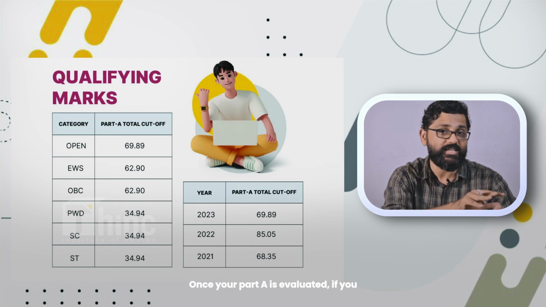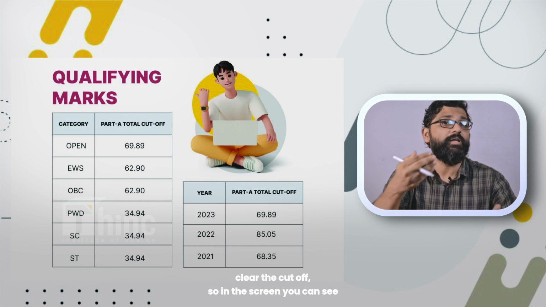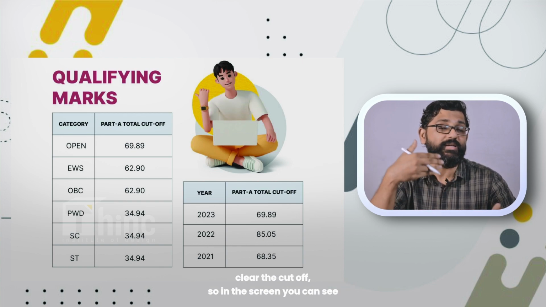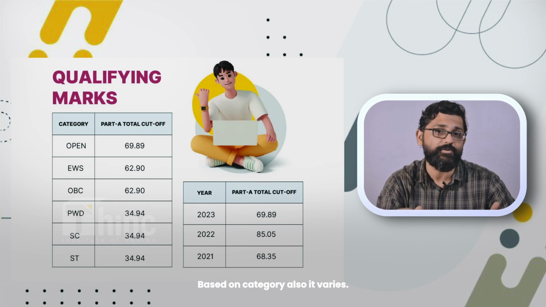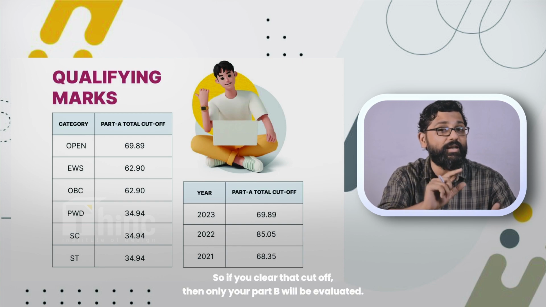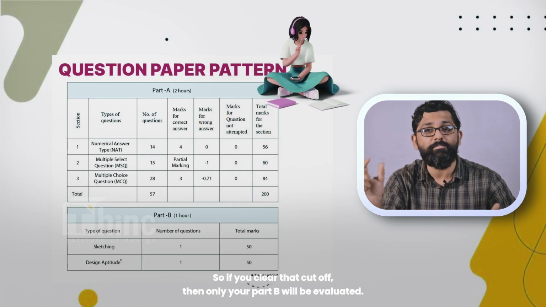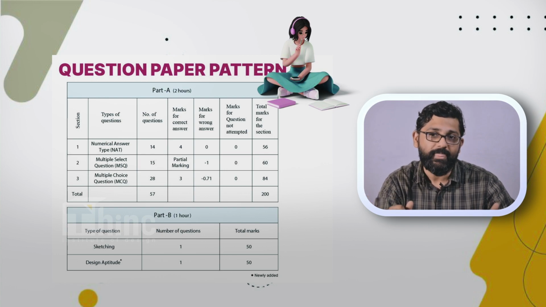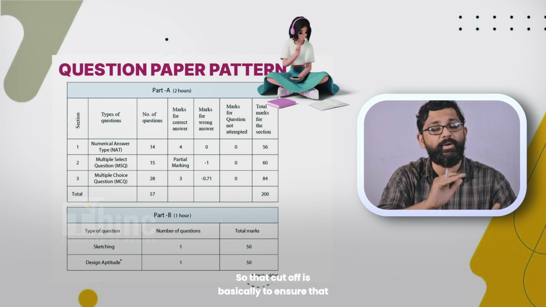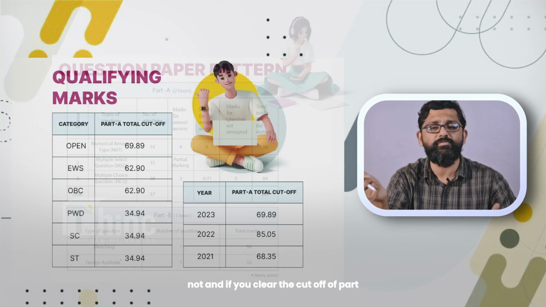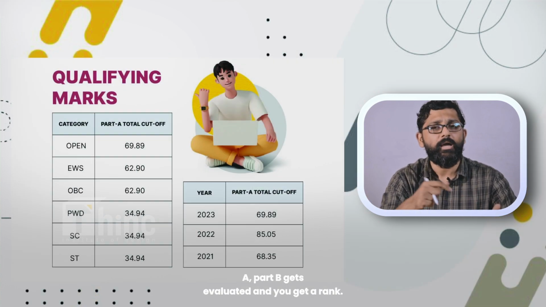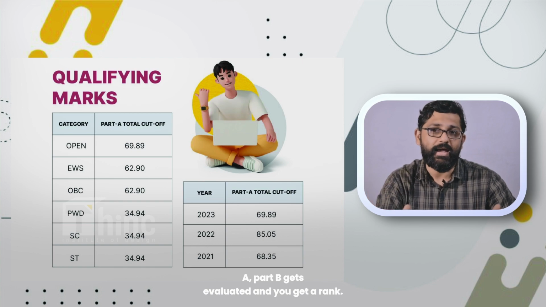Once your Part A is evaluated, if you clear the cutoff, and on the screen you can see the cutoff marks for each year in the last 2 or 3 years, it also varies based on category. So if you clear that cutoff, then only your Part B will be evaluated. That cutoff is basically to ensure whether your Part B has to be evaluated or not. And if you clear the cutoff of Part A, Part B gets evaluated and you get a rank.